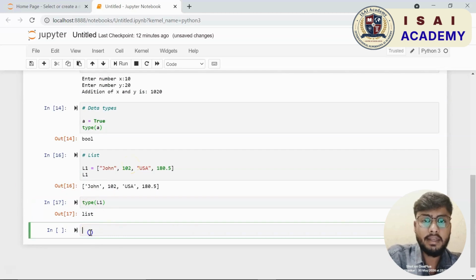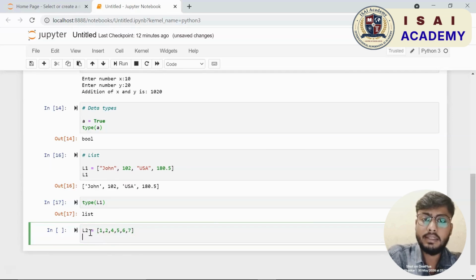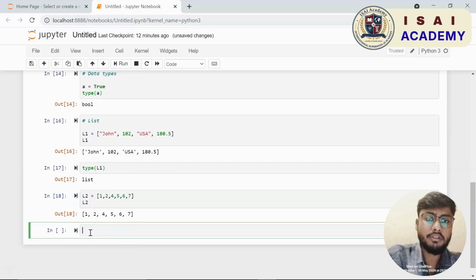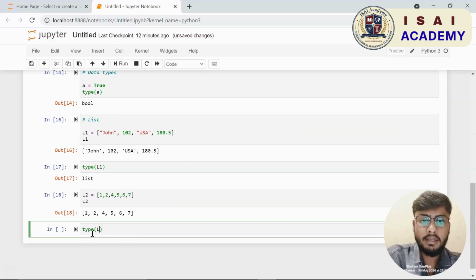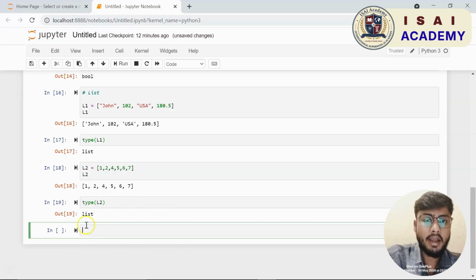I shall give USA, let us say the country to which John belongs, and I shall give a floating point value, let us say 180.5, assuming it is centimeters, and this is John's height. Suppose I run this, you see I have created my list, and if you want to print it, I shall just write L1. There you go, I have my list L1 printed.